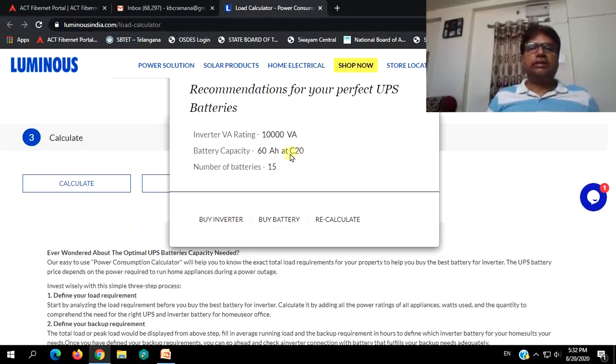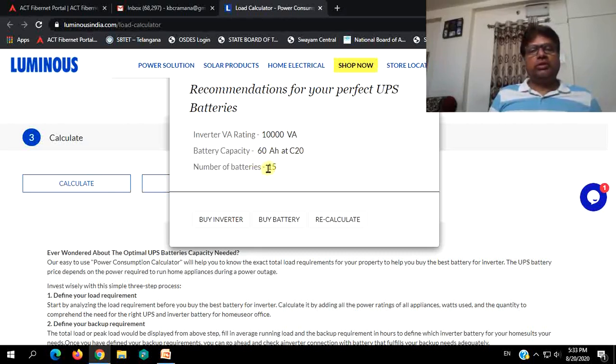So when you calculate, it is offering you an inverter VA rating of 10,000 VA, battery capacity 60 ampere hours at C20, number of batteries 15, that is 15 into 60 is 900 ampere hours of C20 batteries.